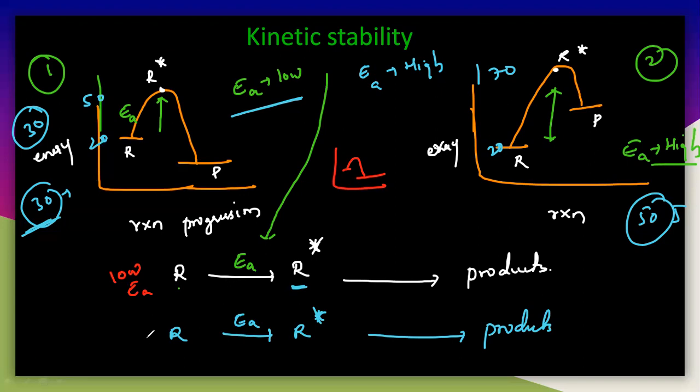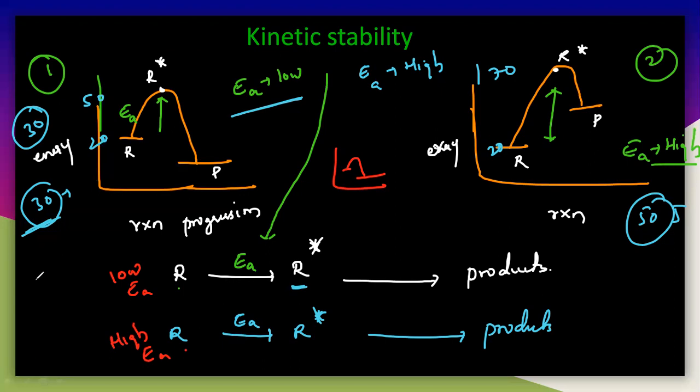So second case, very high activation energy. So it requires very high amount of energy to convert this R to R star, to activate this R into R star, so we need very high amount of energy here.